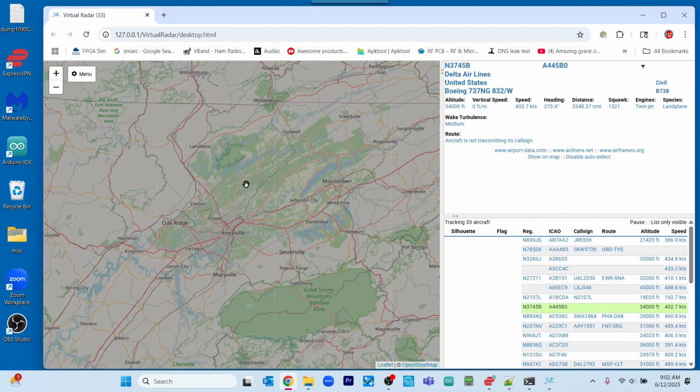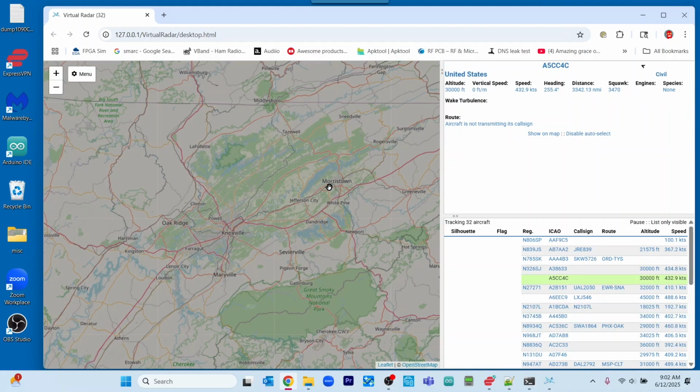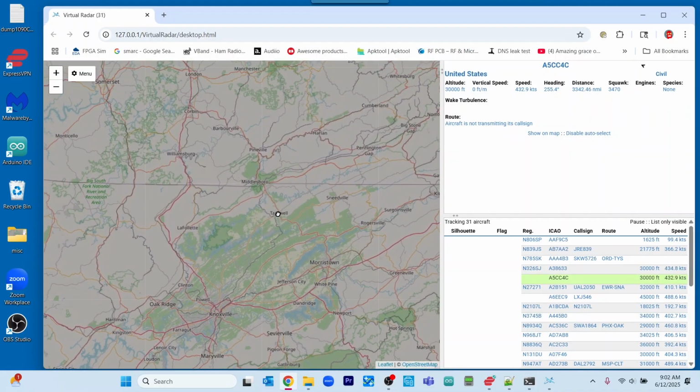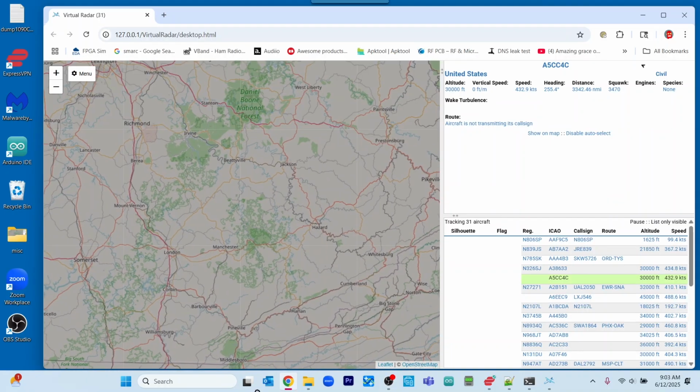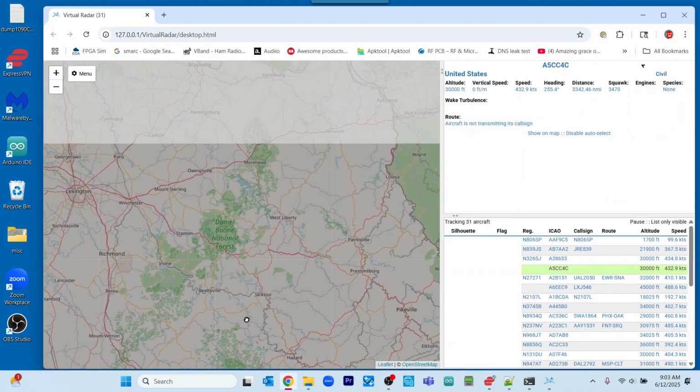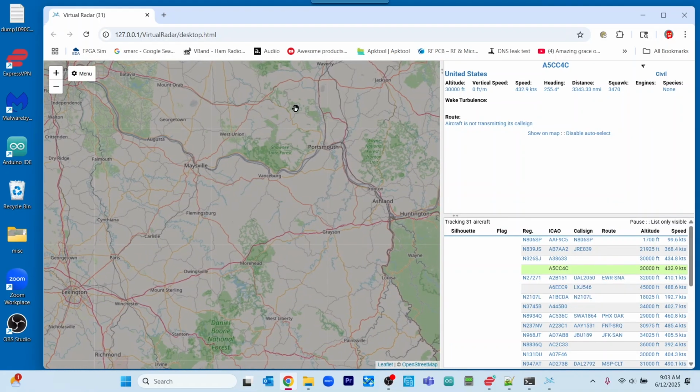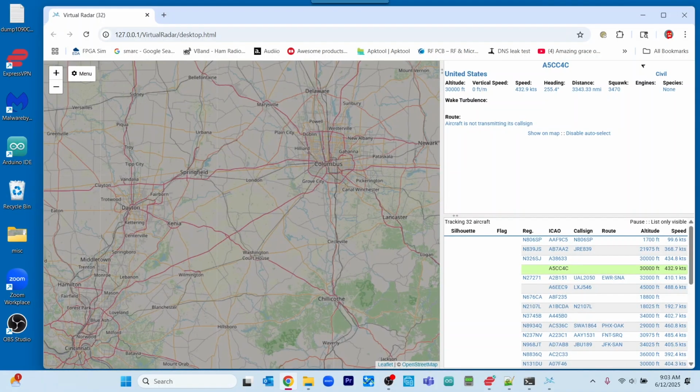And it takes a few minutes to get all of this loaded in. And the next thing you're going to want to do is to move to your current location.